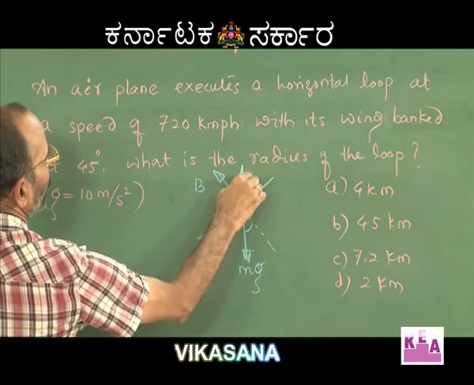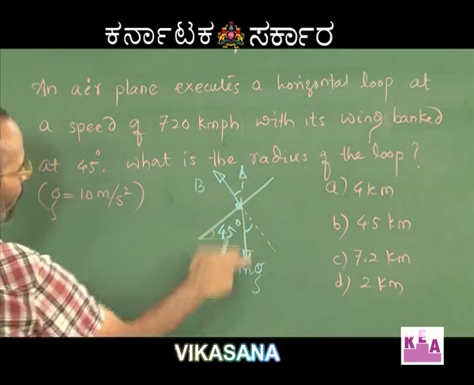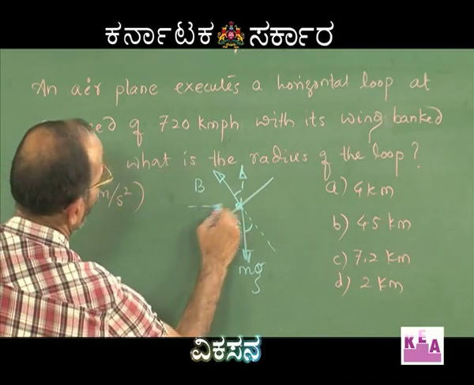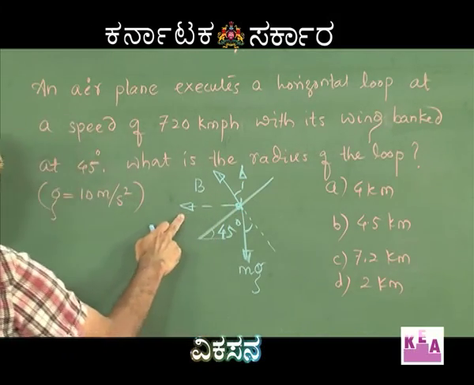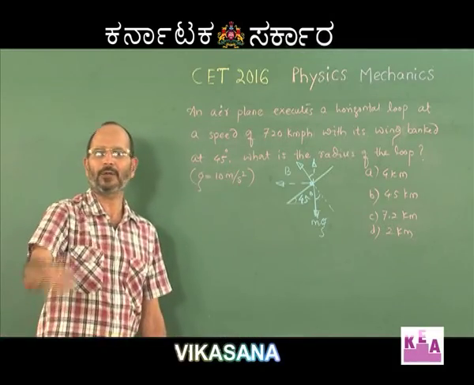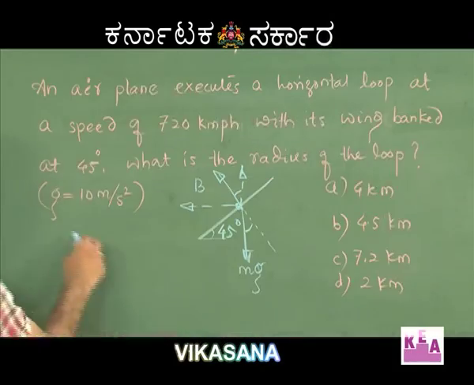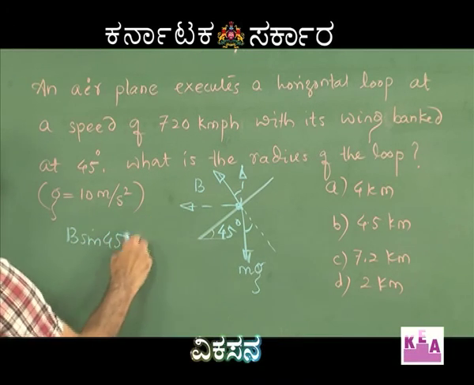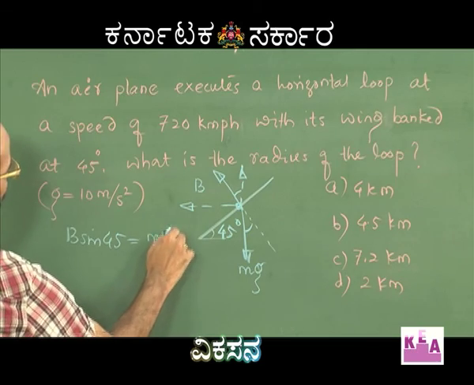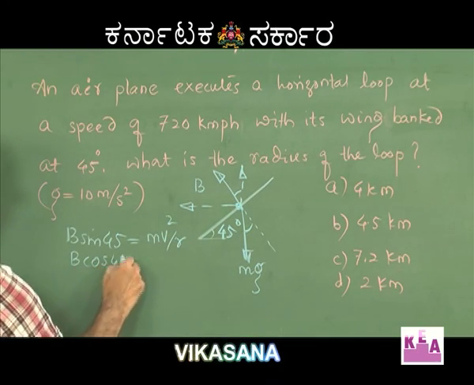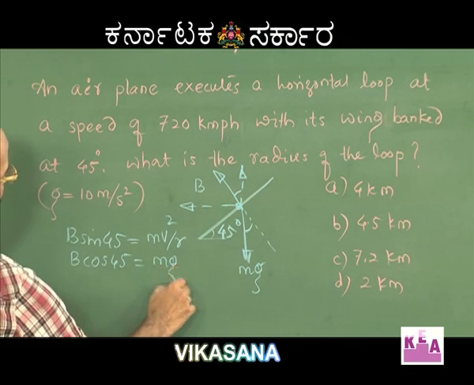This component of B, which is B cos 45, will take care of the weight of the aircraft, and B sin 45, which is in this direction, will provide the necessary centripetal force for the banked aircraft to undergo circular motion. So, now I will write B sin 45 equal to mv square by r, and B cos 45 taking care of the weight of the aircraft.